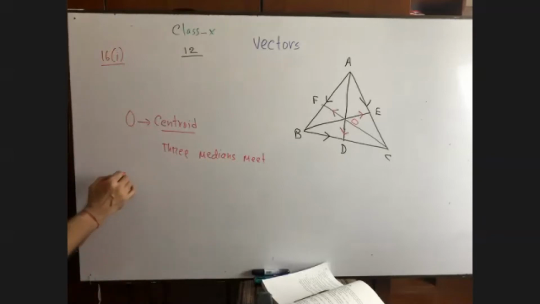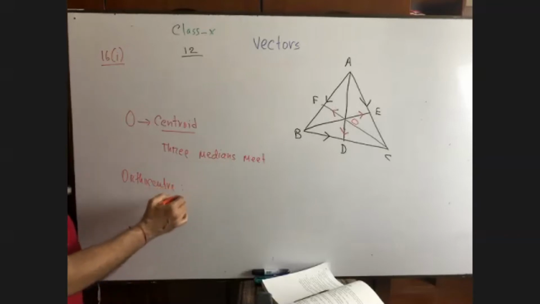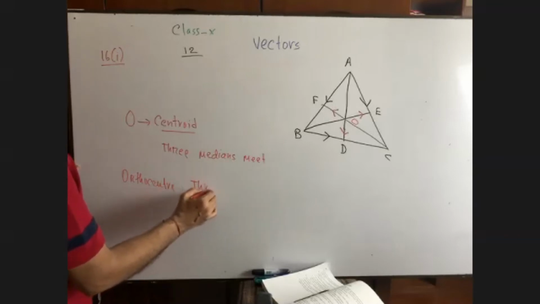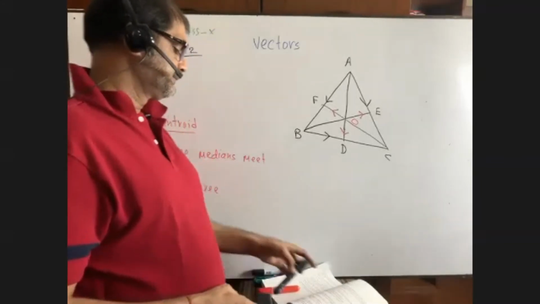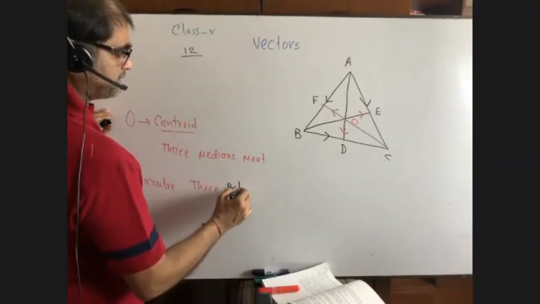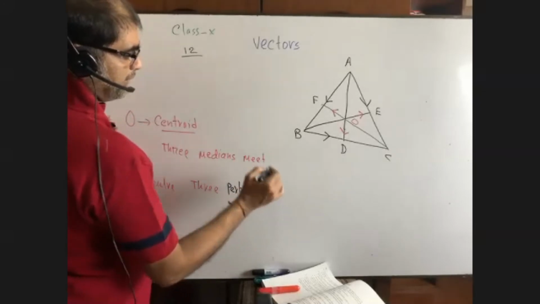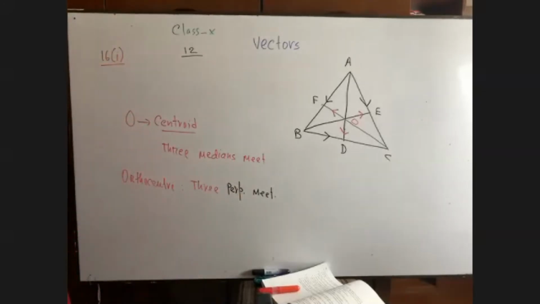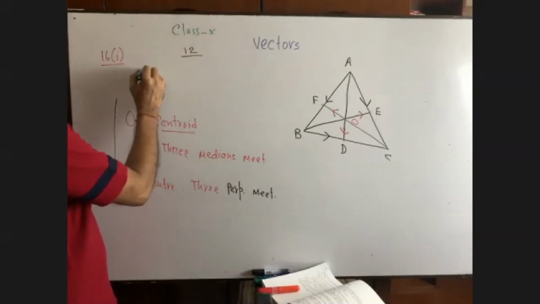What is orthocenter? Orthocenter, can you please let me know? Orthocenter, where three heights, three perpendiculars meet. Three perpendiculars meet. Okay? And write down another piece of information for equilateral triangle.